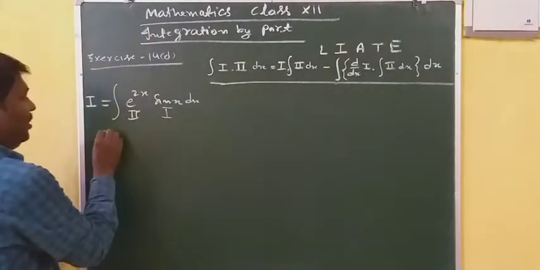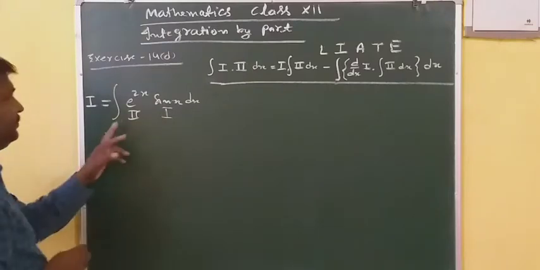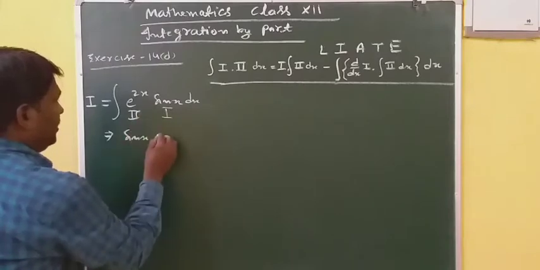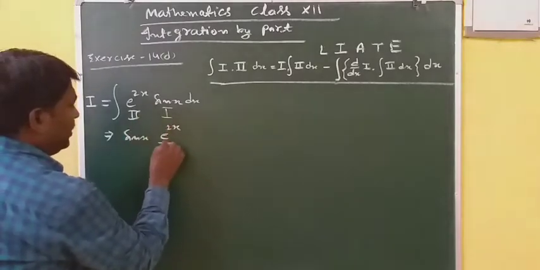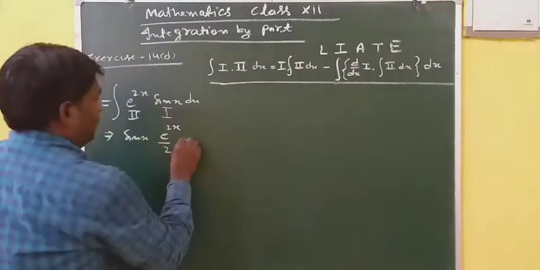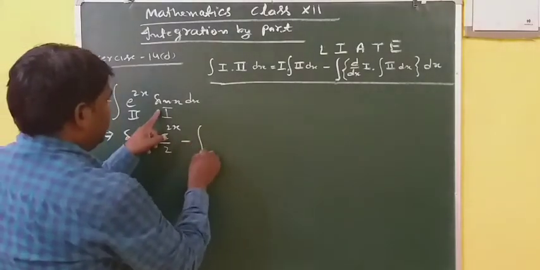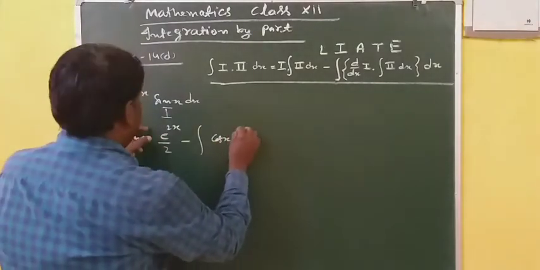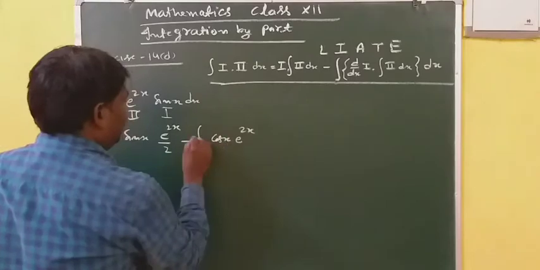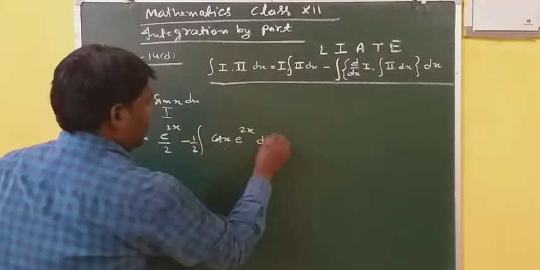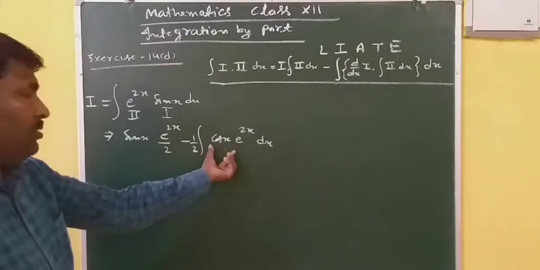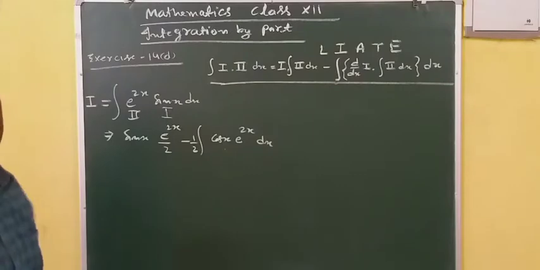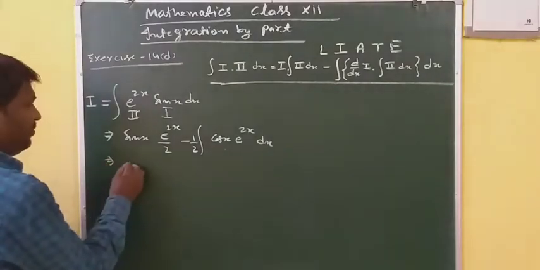Thereafter, applying the formula, first function into integration of second, e power 2x by 2, minus differentiation of first, that is cos x, into integration of second, e power 2x by 2, this 1 by 2 will come out, dx. See, here in the second term there are again exponential and trigonometric functions, so you can further apply the same rule.